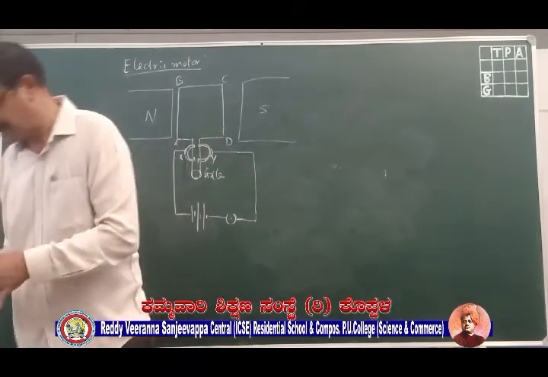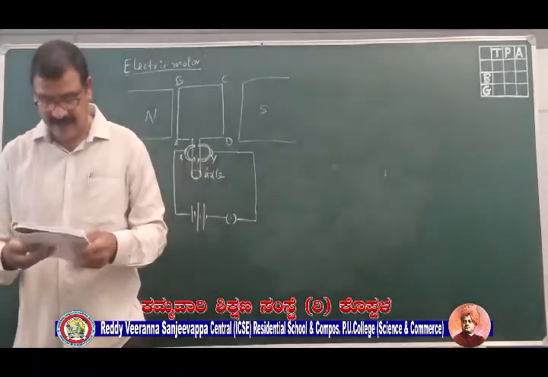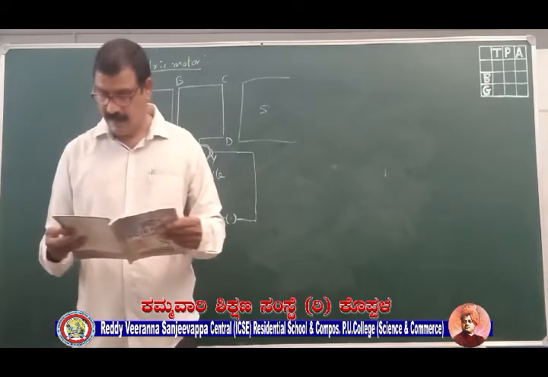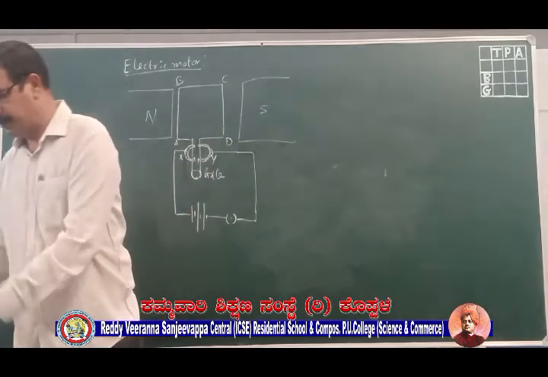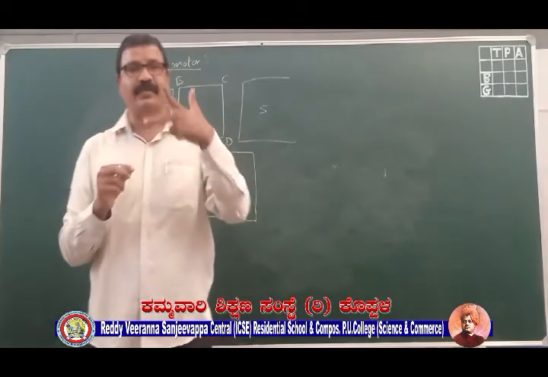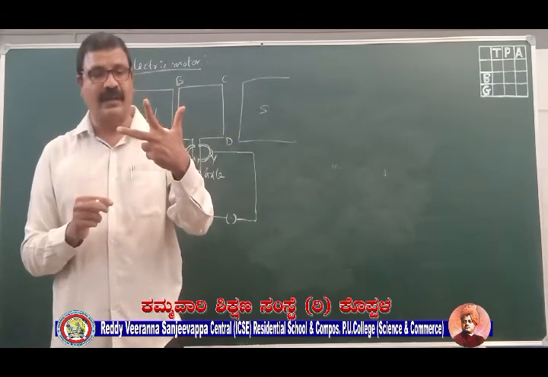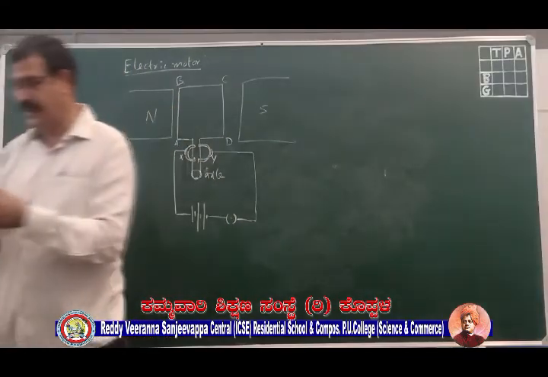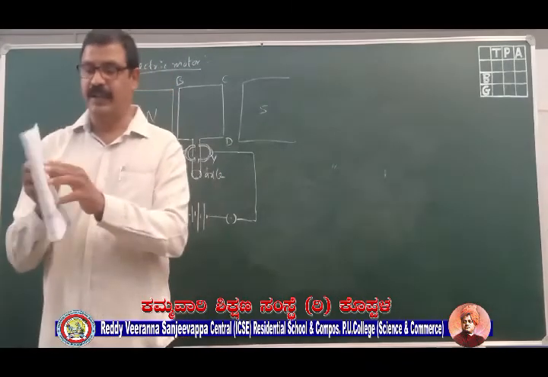Okay. So this is called the left hand thumb rule. You are stretching the first three fingers of your left hand such that they are perpendicular to each other. See this figure, it will be very useful to you.